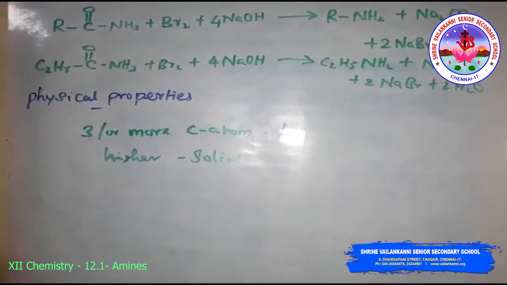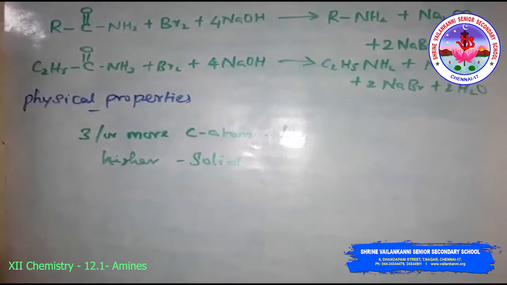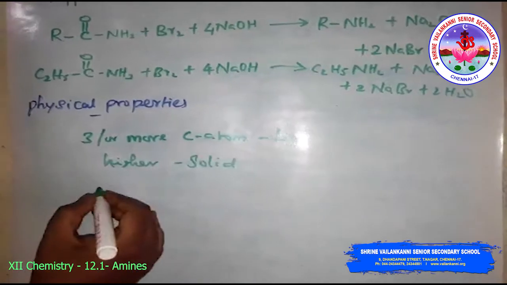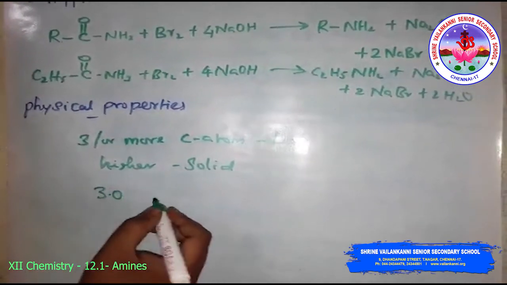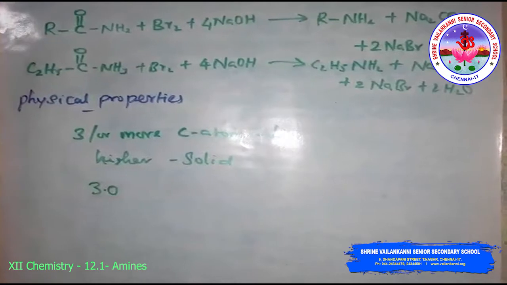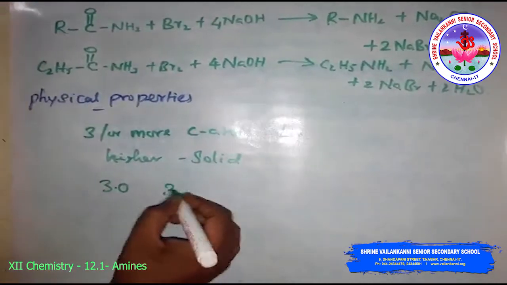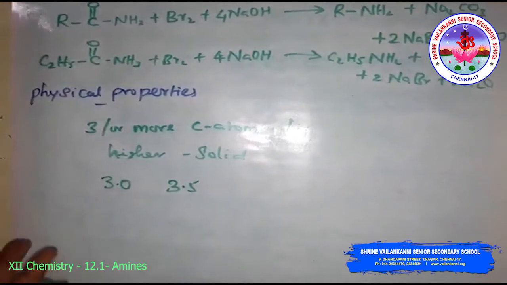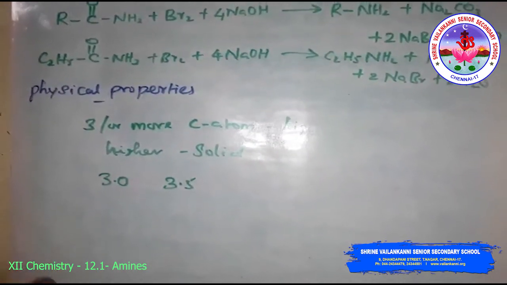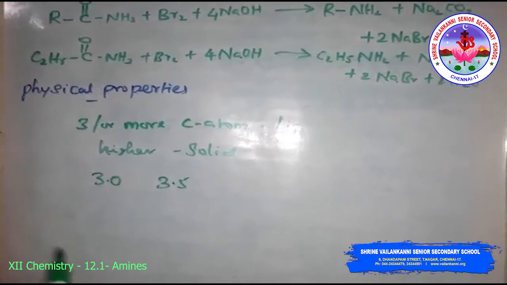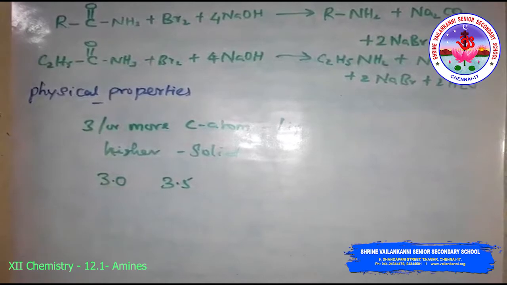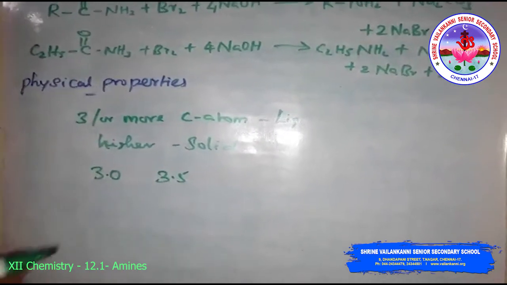Considering the electronegativity of the nitrogen atom in amine, that is 3.0, and the oxygen atom in alcohol, that is 3.5, you can predict the pattern of solubility of amines and alcohols in water. That is, out of butan-1-ol and butan-1-amine, which is more soluble in water, and why?